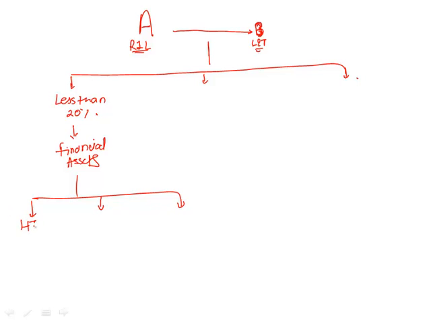First one is HTM, which is held to maturity. Second one is AFS, and third one is trading securities. AFS is available for sale. So depending again on how long I intend to hold those securities, we will decide whether those should be HTM, AFS or trading.